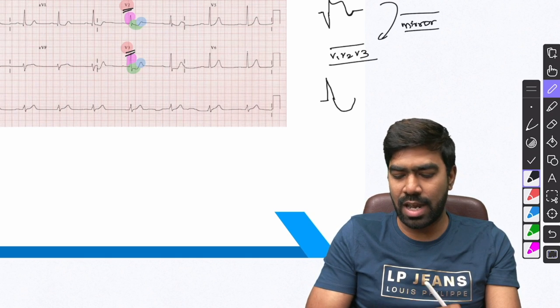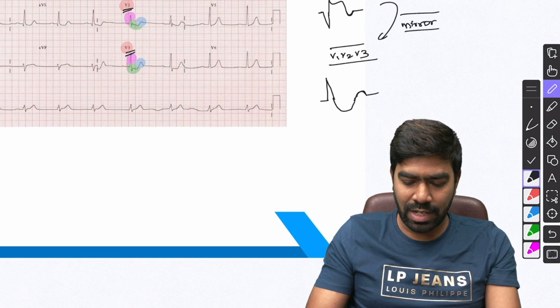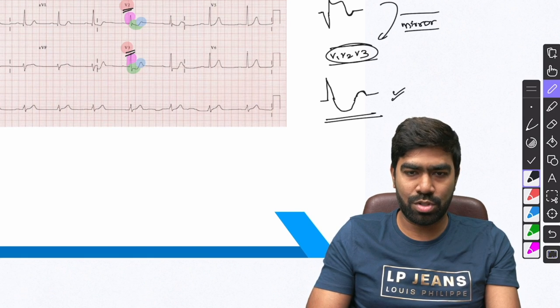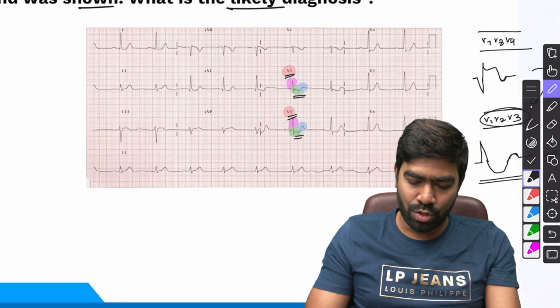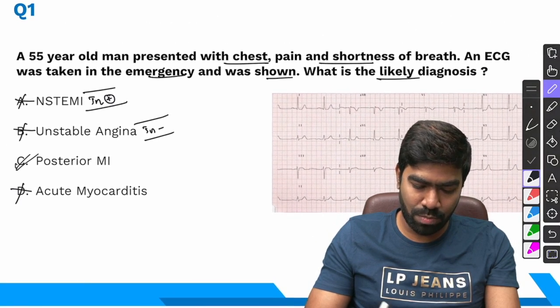Along with that, you're going to see an ST depression and an upright T wave as well. So this is the classic pattern that you see in V1, V2 plus or minus V3 in case of a posterior MI. And that is what you're seeing in this ECG as well. So this is a classic posterior MI. So the right answer for this question is option C.